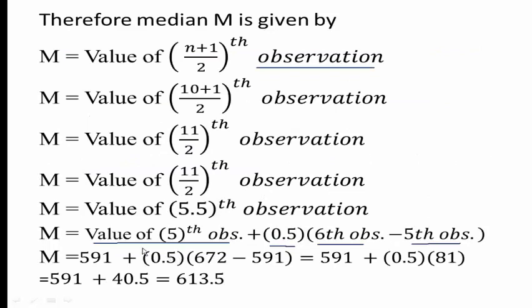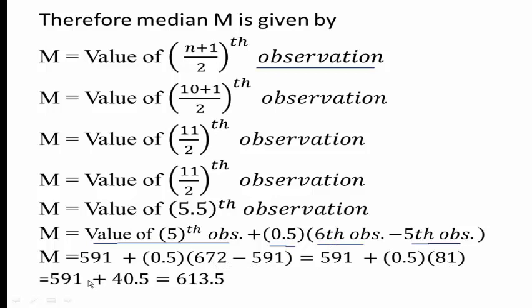So the 5th observation is 591, plus 0.5 as it is, into the 6th observation 672 minus the 5th observation 591. 672 minus 591 is 81.